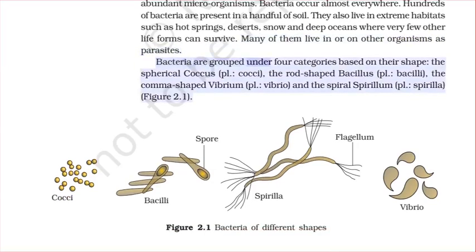Bacteria are grouped under 4 categories based on their shape: the spherical coccus, plural cocci; the rod-shaped bacillus, plural bacilli; the comma-shaped vibrio, plural vibrios; and the spiral spirillum, plural spirilla, Figure 2.1.